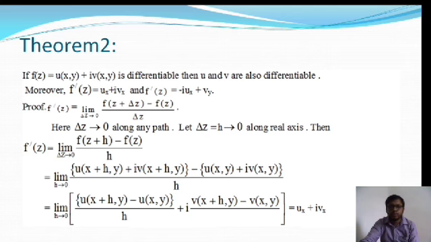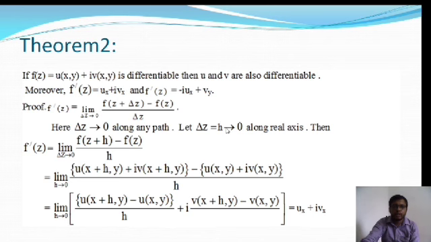So hence the proof of the first part. f'(z) = u_x + i v_x. This expression, the first derivative of f(z), is equal to u_x + i v_x when delta z tends to 0 along the real axis, which is h, and h tends to 0.